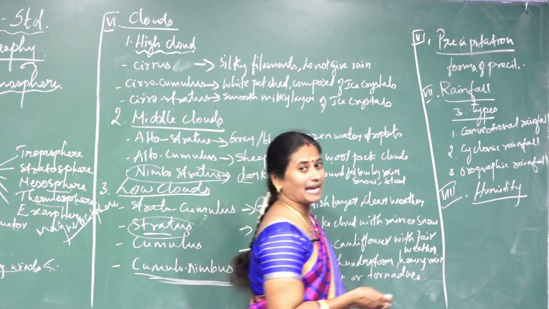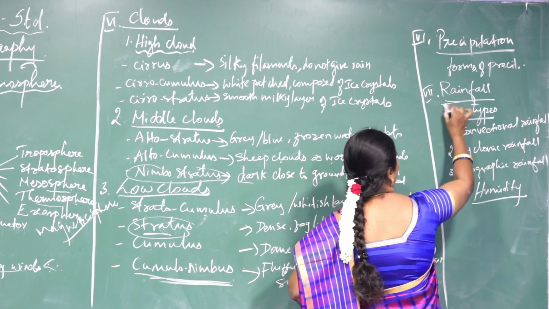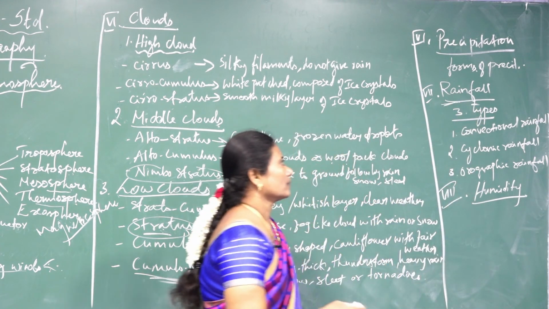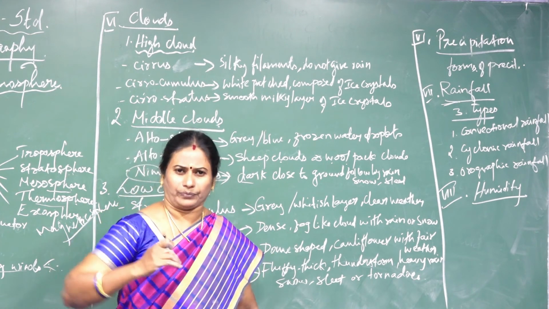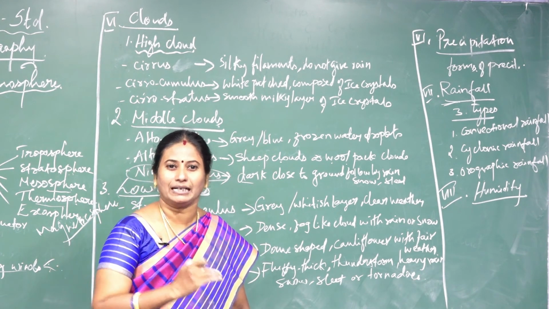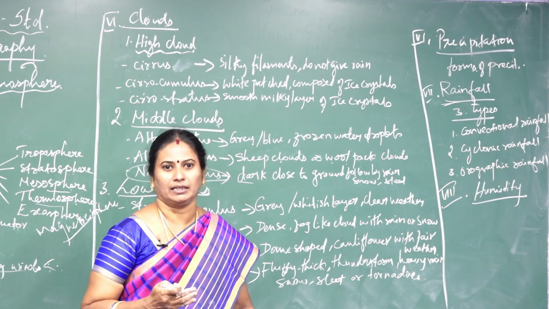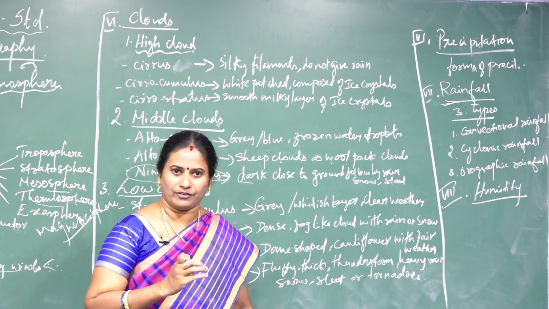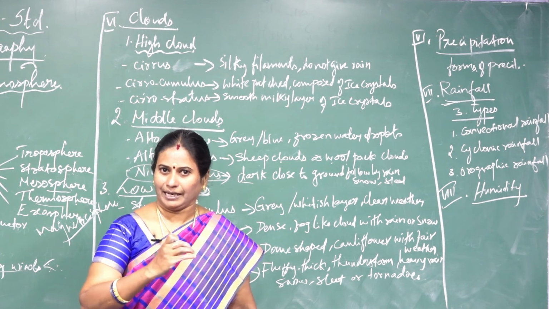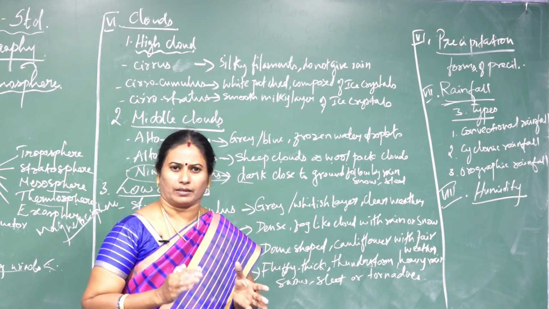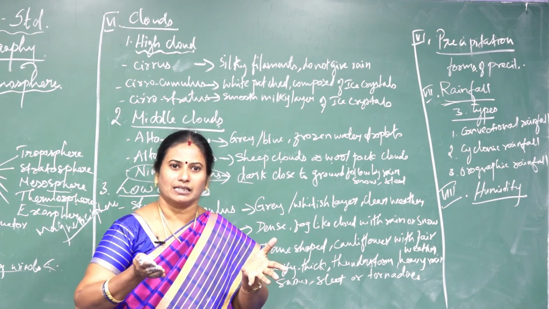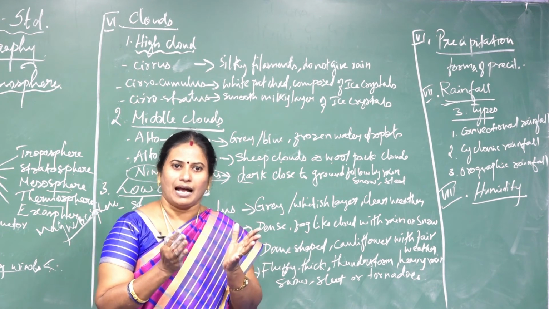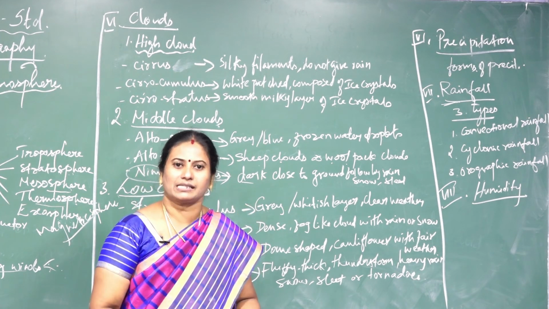Next, I am going to explain about rainfall. Rainfall is the most predominant type of precipitation. It comes when moist air rises, forms clouds, and brings rain.